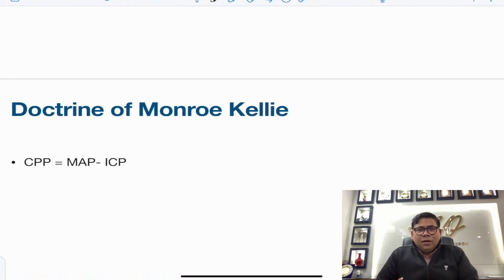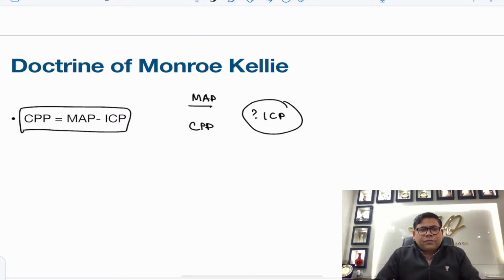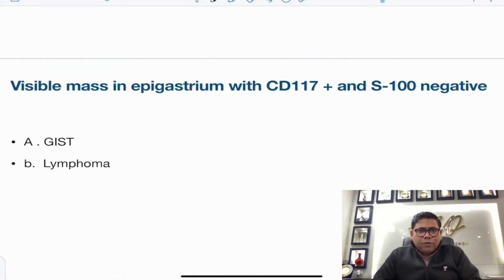Doctrine of Monroe Kelly, there was a question on which MAP was given and CPP was given. So you need to take out what? ICP, intracranial pressure. That was a straightforward question from my notes. And whenever I start with neurosurgery, I actually start with Doctrine of Monroe Kelly. So that's a very important thing.